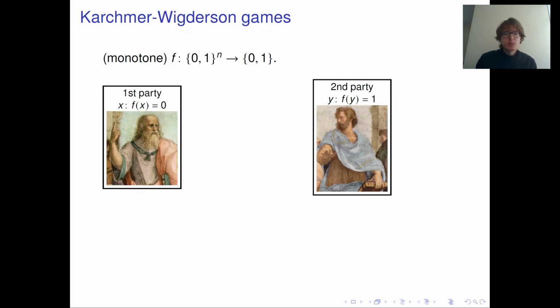And it turns out that we can define a similar thing in completely different terms, in terms of communication games. In these communication games, we have two players separated from each other. One gets some x such that f of x is 0, and the other gets some y such that f of y is 1.